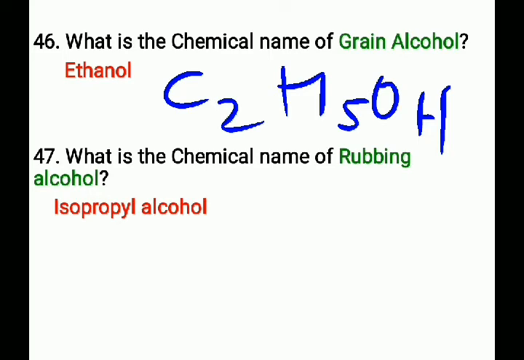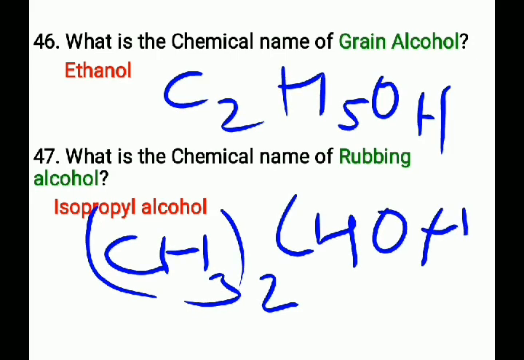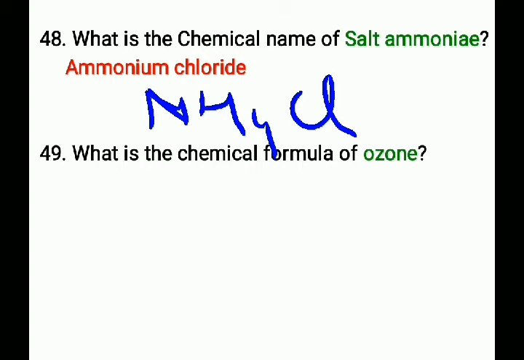Next question. What is the chemical name of rubbing alcohol? That is isopropyl alcohol and its chemical formula is CH3 taken twice CHOH. The chemical name of rubbing alcohol is isopropyl alcohol and its chemical formula is (CH3)2CHOH. Next question. What is the chemical name of salt ammonia? Sal ammoniac, that is ammonium chloride and its chemical formula is NH4Cl. The chemical name of salt ammonia is ammonium chloride and its chemical formula is NH4Cl.